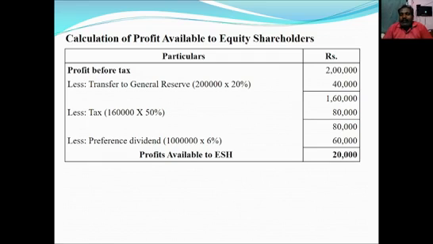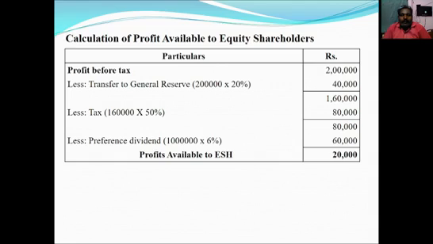After that we should deduct preference dividend. The preference share capital is 10 lakhs and the rate of dividend is 6%. So 10 lakhs into 6%, we will get 60,000. After adjusting the preference dividend from profit after tax, we get profit available to equity shareholders of 20,000.